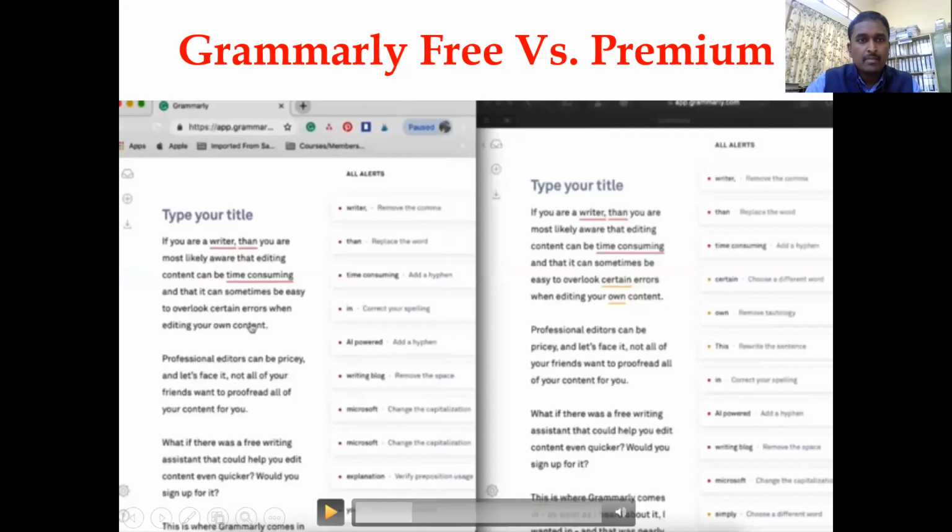So the left side is the basic version and the right side is the premium version. They have written an article and they're scanning it with both versions, and they're seeing what differences it shows between these two.